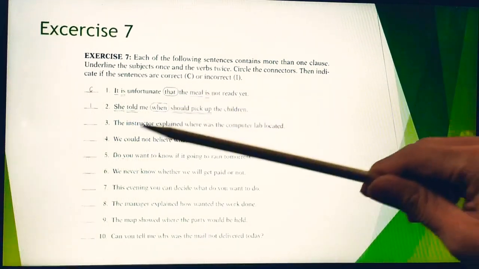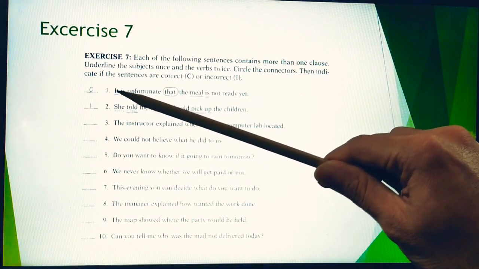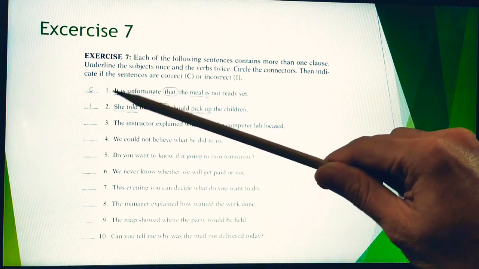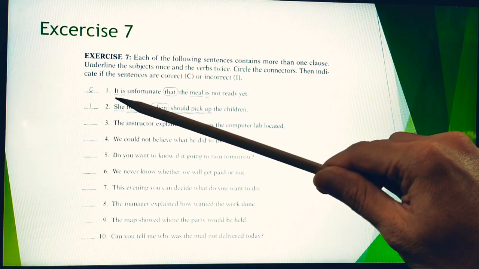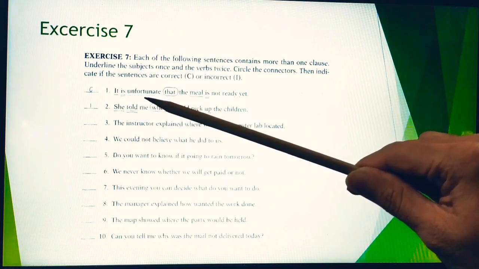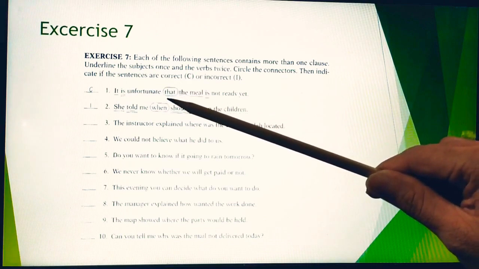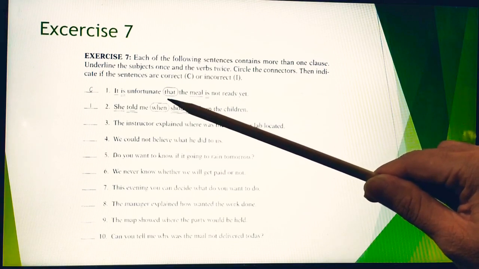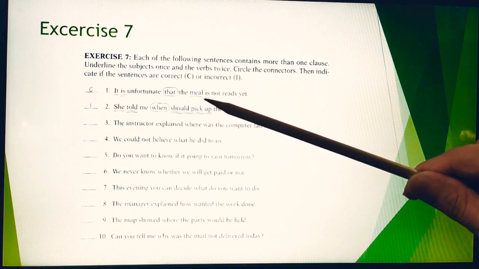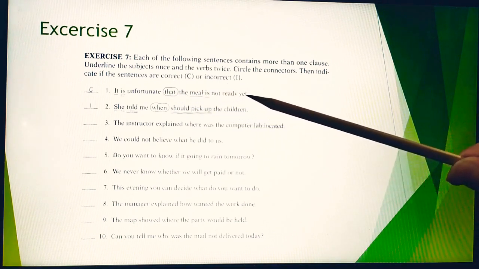The main verb here is this one. Why? Because the structure of the sentence is a subject, a verb, and an object, which is followed by a noun clause connector. In the noun clause there is a subject and also a verb. So it is called a noun clause connector.